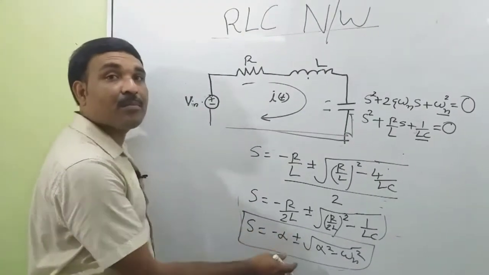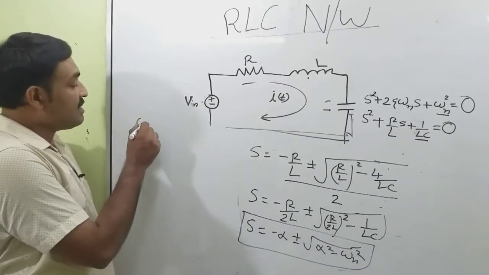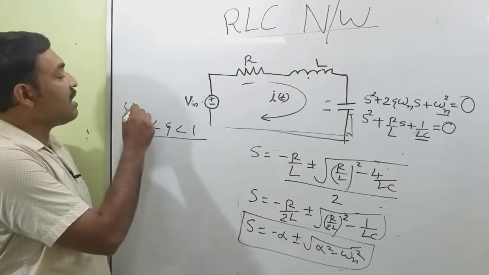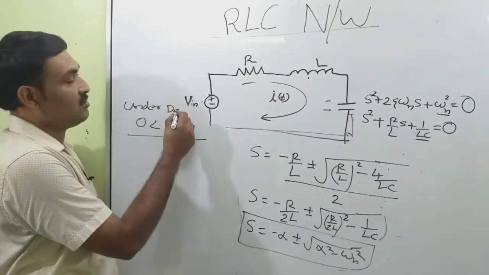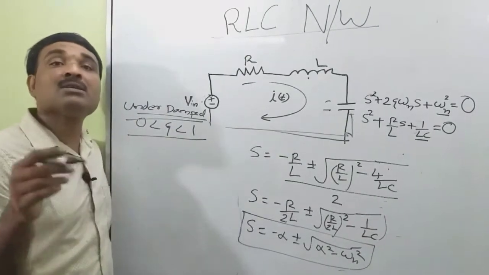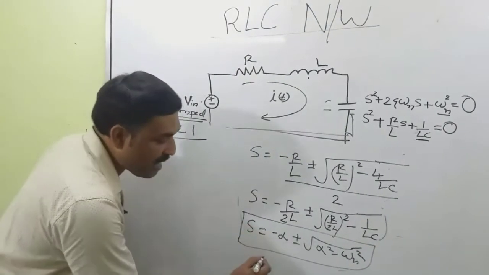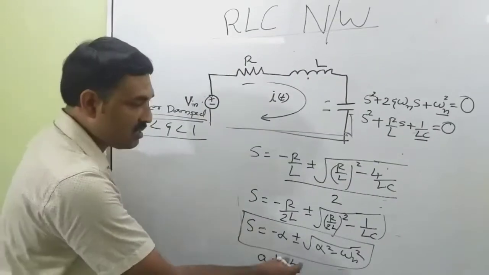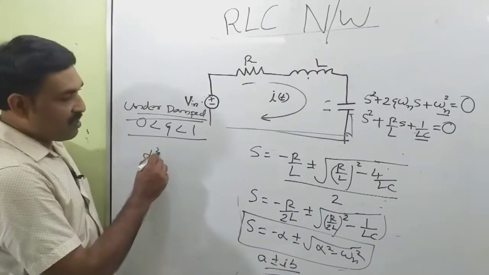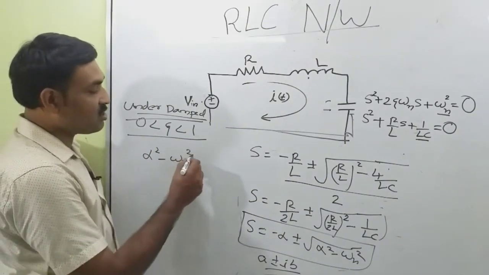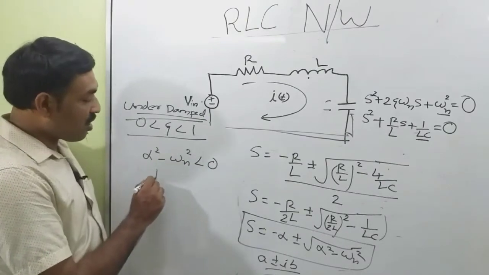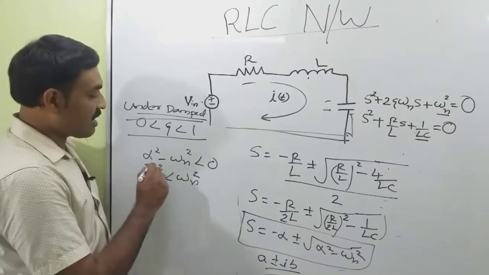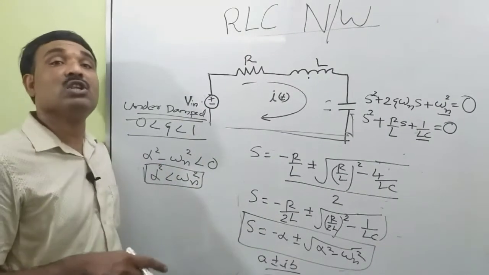So the network becomes underdamped, that is 0 less than theta less than 1. This is the condition for underdamped. This s should be a complex conjugate root. So s is in the form a plus or minus ib. That is a complex root. And so alpha square minus omega n square should be less than 0, or alpha square less than omega n square. So this is the condition for underdamped oscillation.